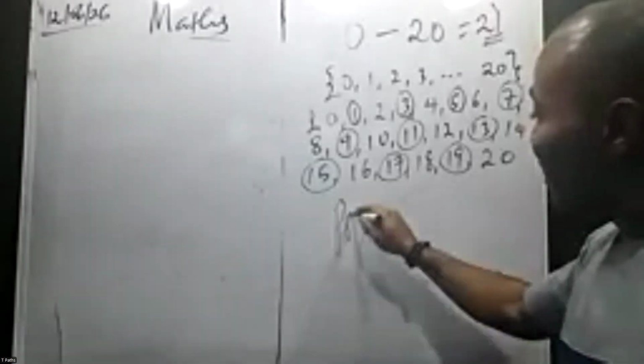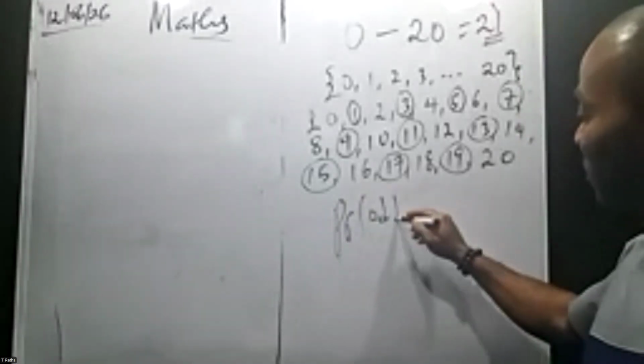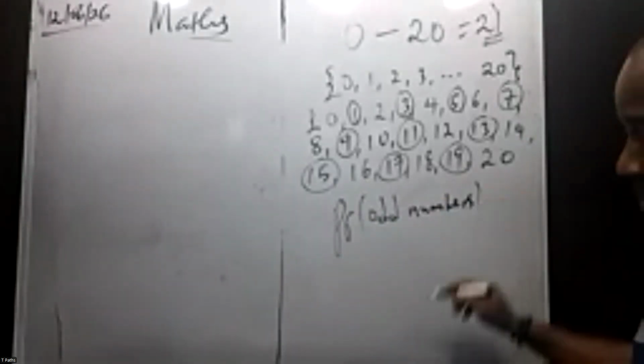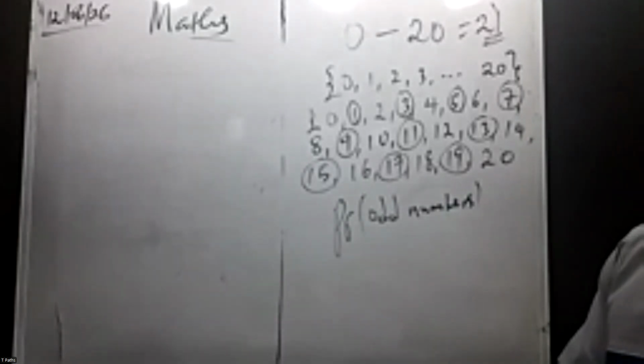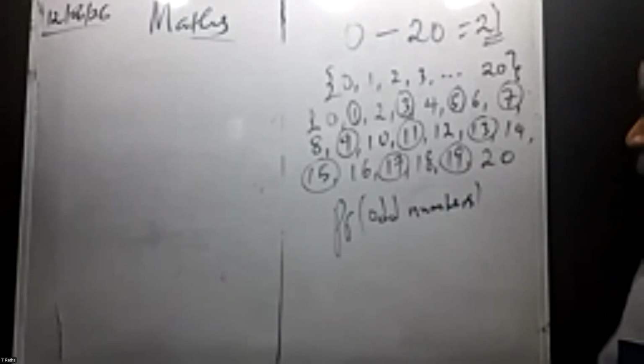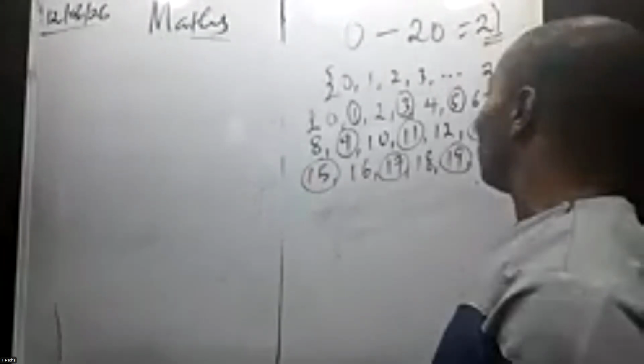So probability of picking odd numbers. They said probability of picking odd prime numbers. Odd prime numbers. All right.